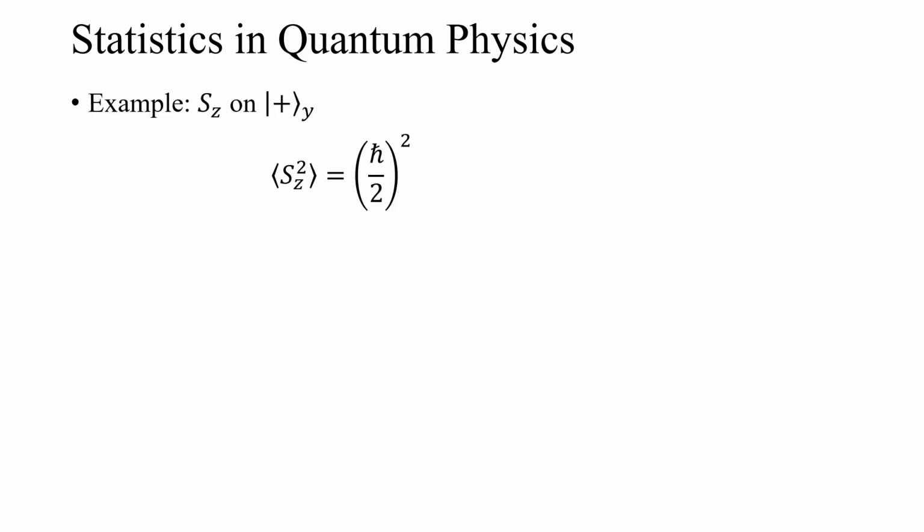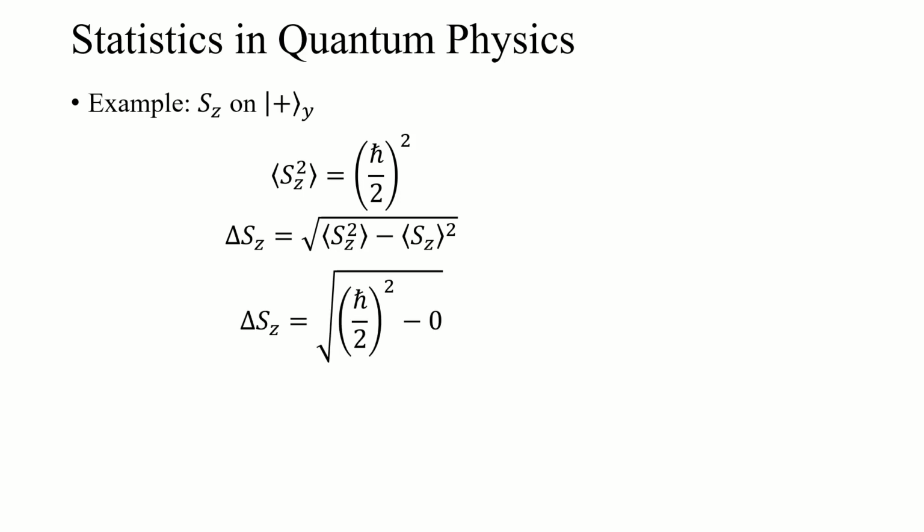So what is the spread in a measurement of that, or the root mean squared deviation? Subbing in the values that we've walked through so far and plugging them in to get that RMS deviation, we get h bar over 2 squared minus 0. Remember, the expectation value for an S sub z measurement of spin up in the y direction was 0. So our spread is now h bar over 2.